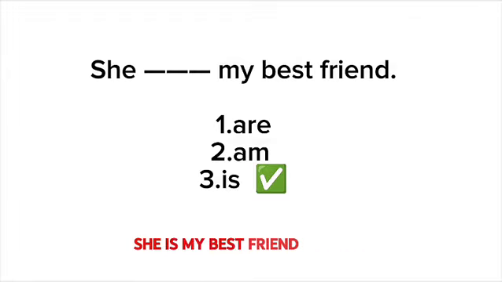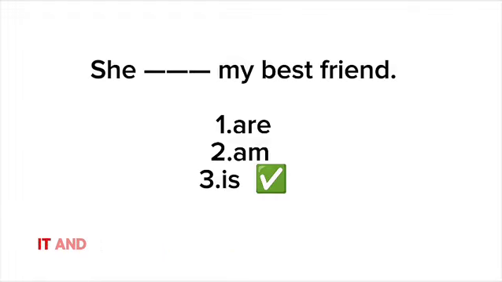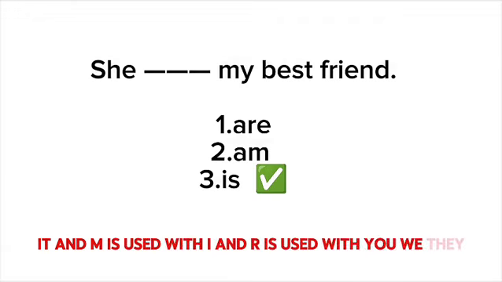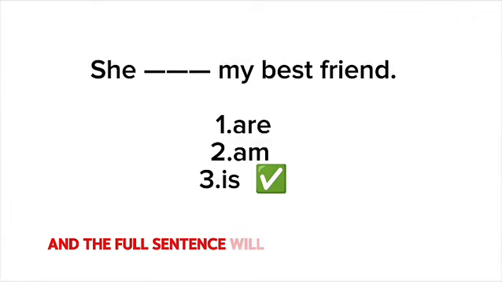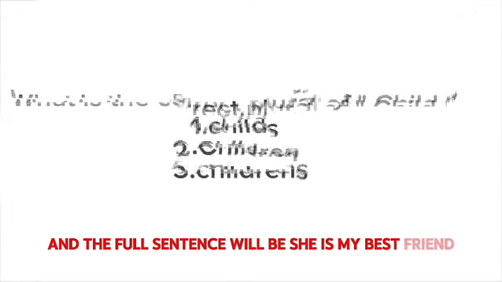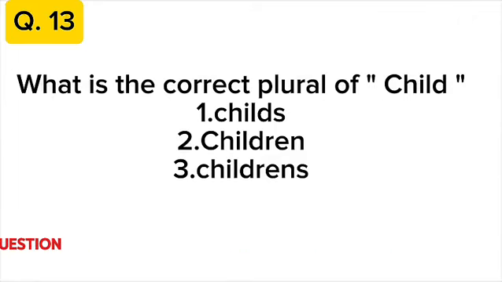She is my best friend because is is used with he, she, it, and am is used with I, and are is used with you, we, they. So the correct sentence and the full sentence will be she is my best friend.